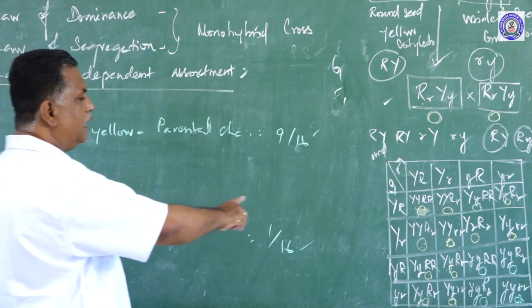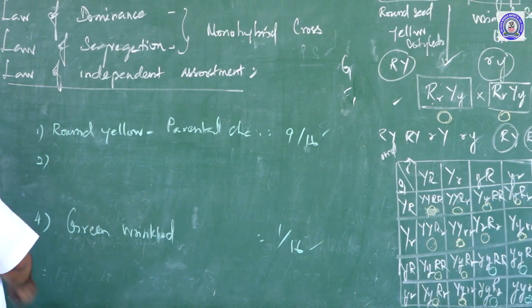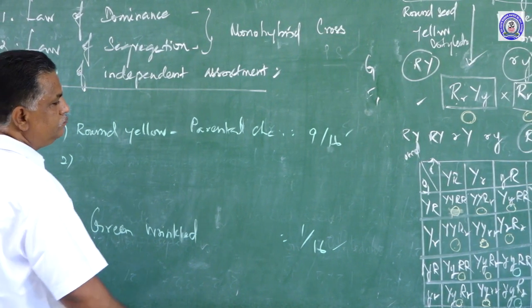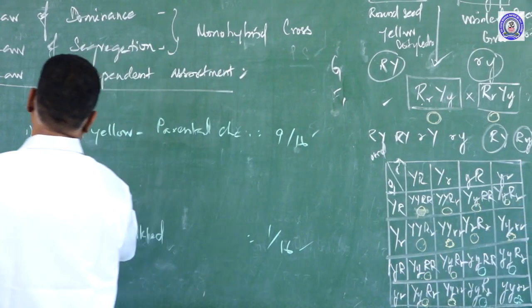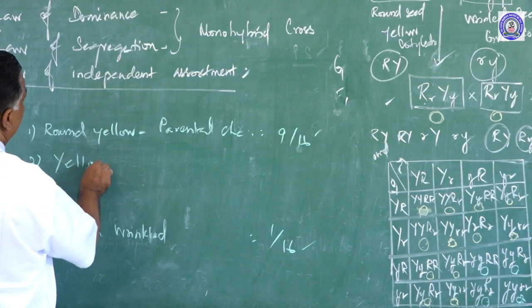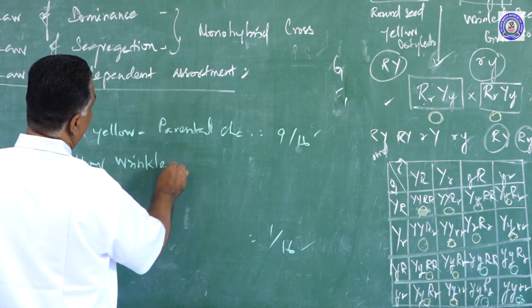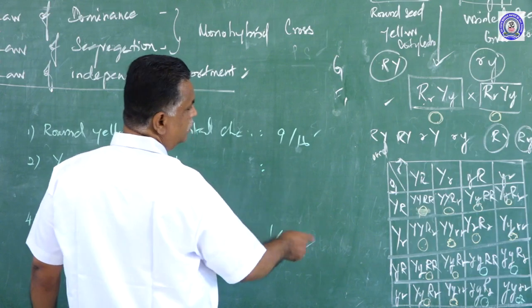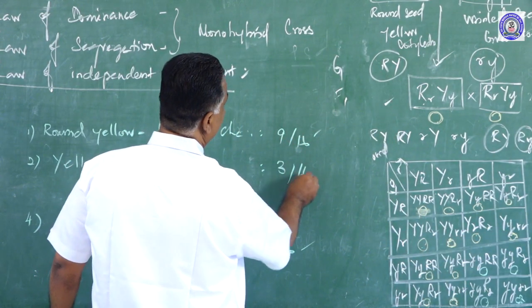But what about the other 2 characters? The second character is yellow wrinkled. Yellow wrinkled 1, 2, 3. So 3 by 16.